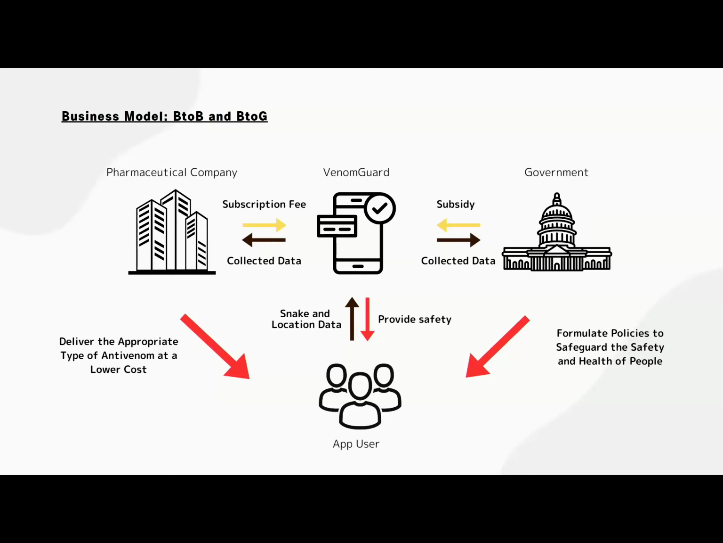Governments can make better policies to safeguard the safety and healthcare of people. Pharma companies can deliver the appropriate type of antivenom at a lower cost. This is because this app allows them to know how many snakes of each type are present in each area more efficiently than traditional measures.